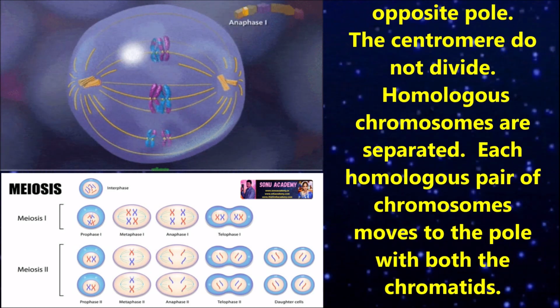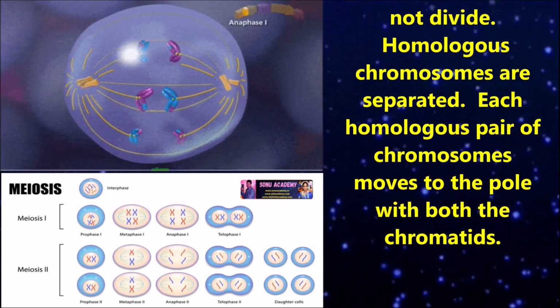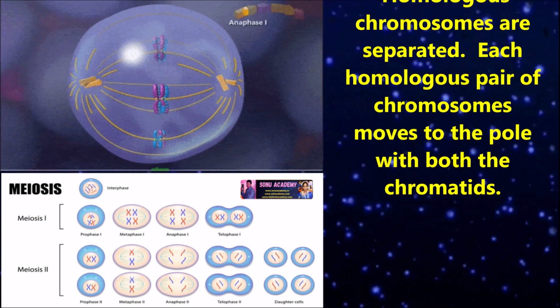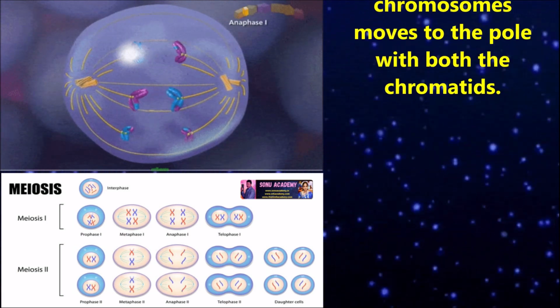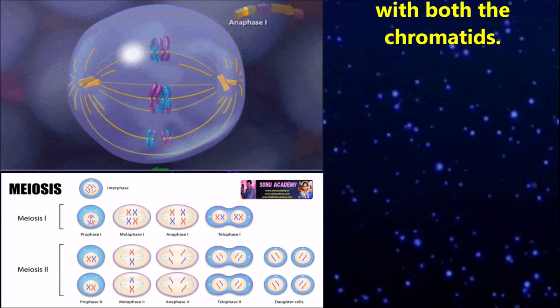Now come to anaphase 1 of meiosis. The centromeres do not divide. Homologous chromosomes are separated. Each homologous pair of chromosomes moves to the pole with both the chromatids.